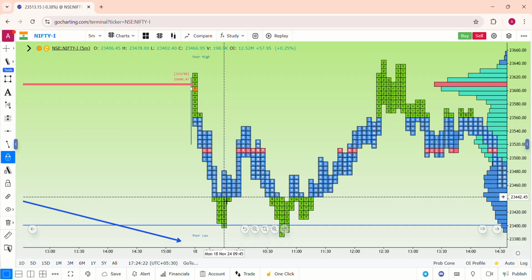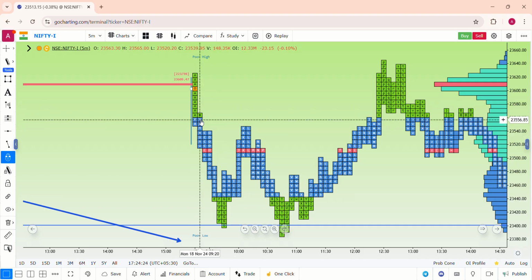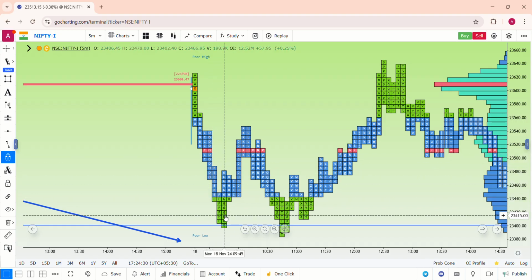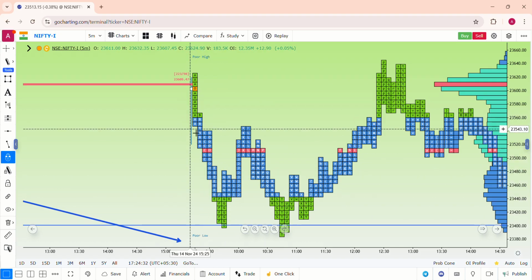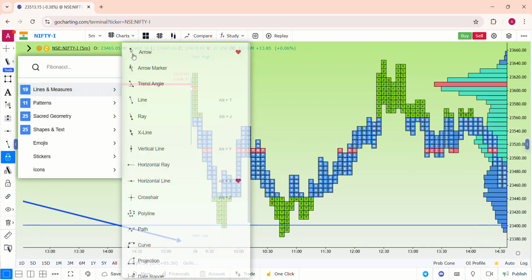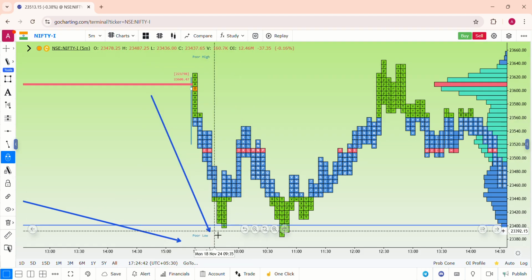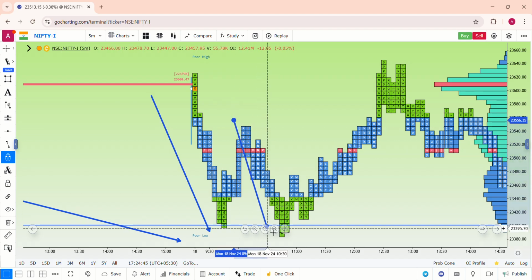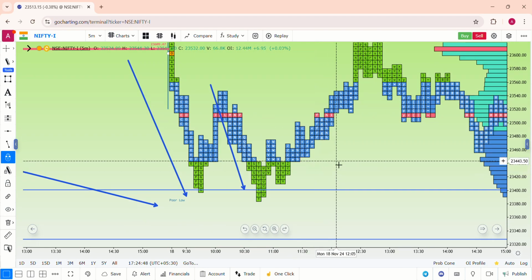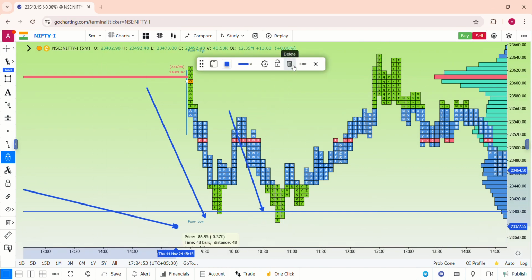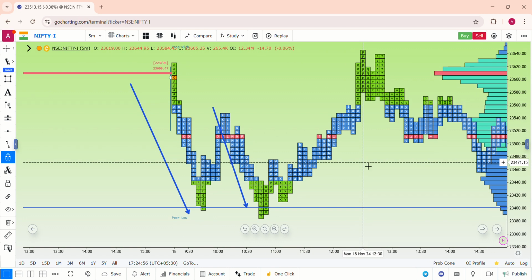OTF is nothing but one time framing. So A followed by B, followed by one time frame of C, continuing with one time frame of D and E and F, G. So it's a clear range market. Even in the second half, after 10 o'clock, when the price increased, it was definitely not for buying. So it is again for selling. So Nifty today is a sell on rise market, and mostly the market is sell on rise only because every time the price comes high, it gets rejection. That is the concept of the current market situation.